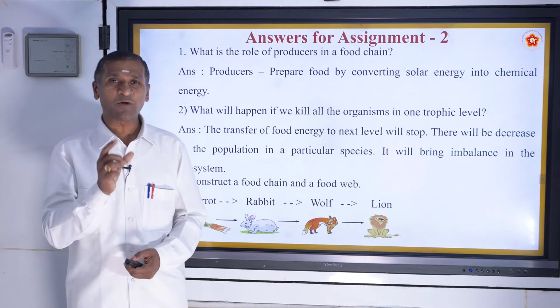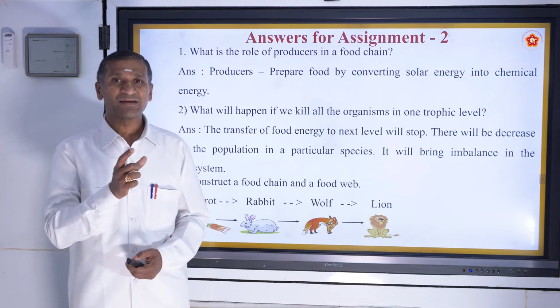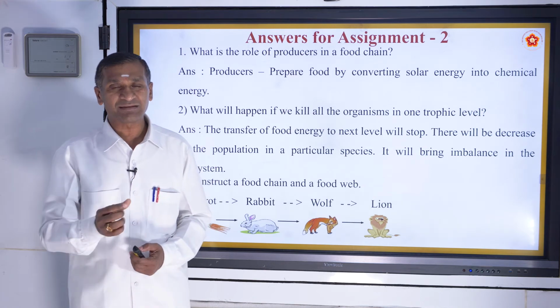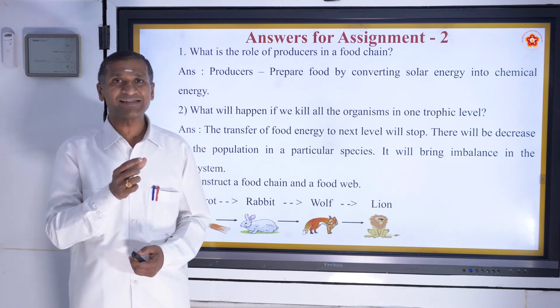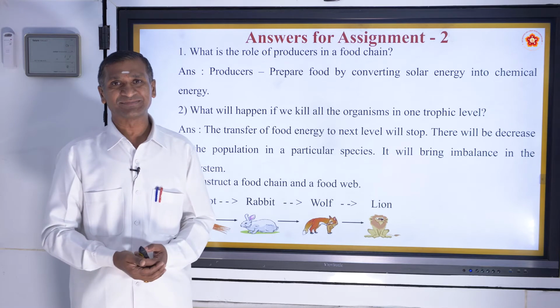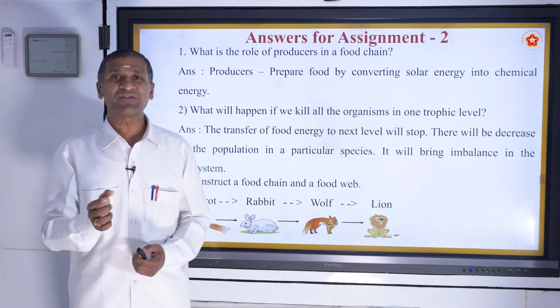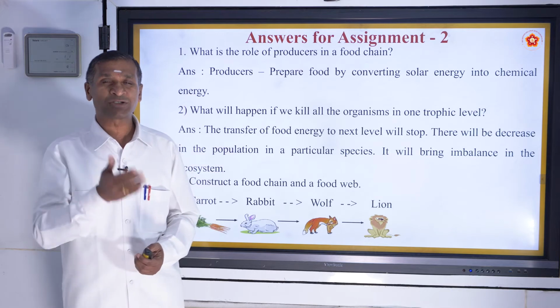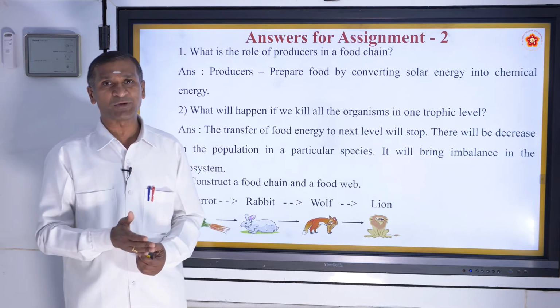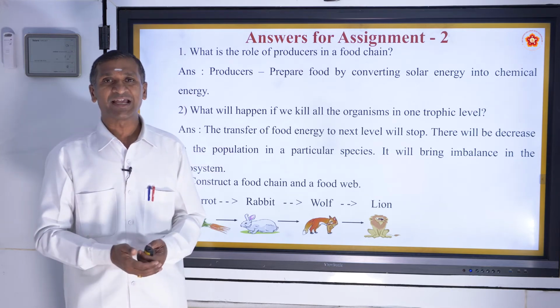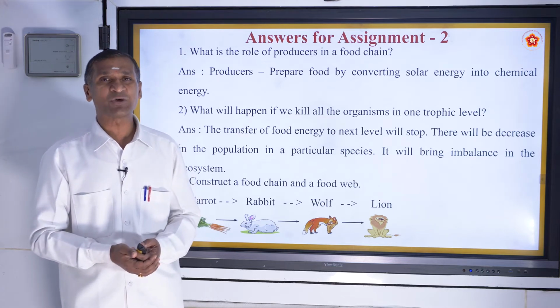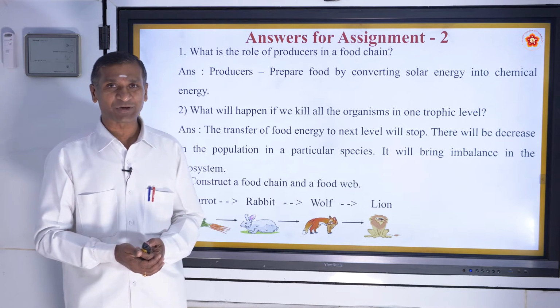So if one trophic level is disturbed in a food chain, then the ecological balance will be disturbed, because the flow of food energy will stop. With that, an imbalance is created. Hence, each trophic level is important.